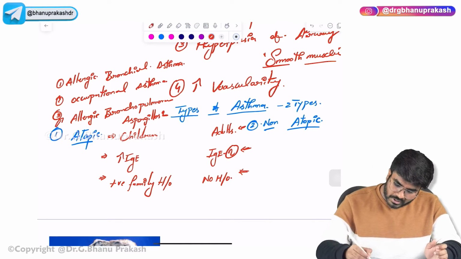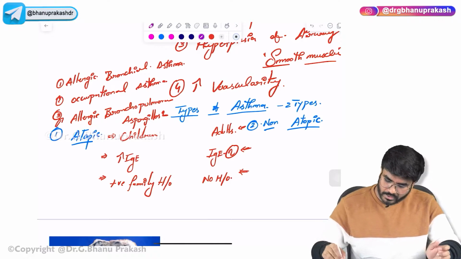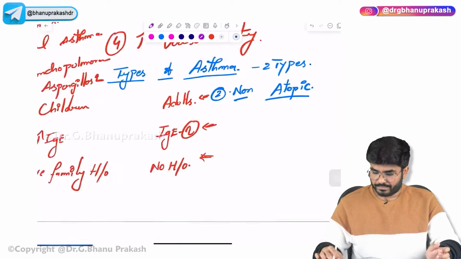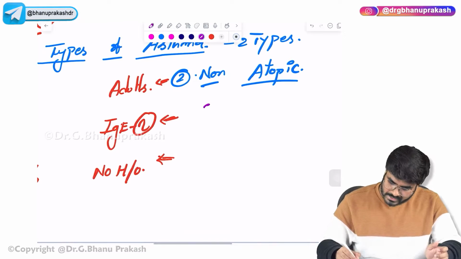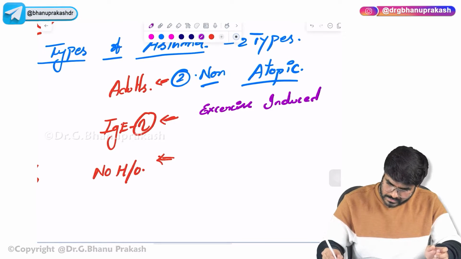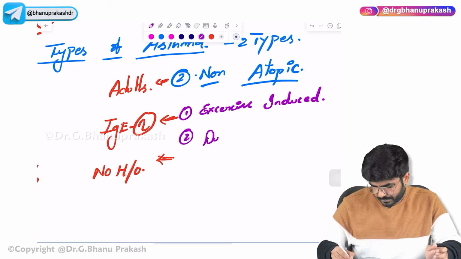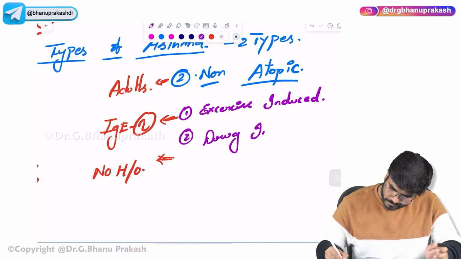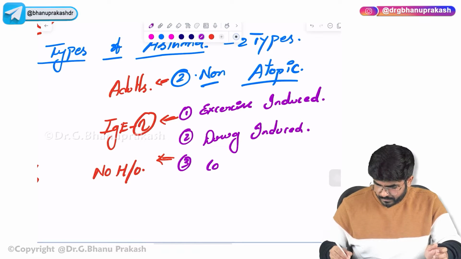Now, what are the examples of non-atopic asthma? Non-atopic asthma examples are exercise induced, drug induced, or cold.